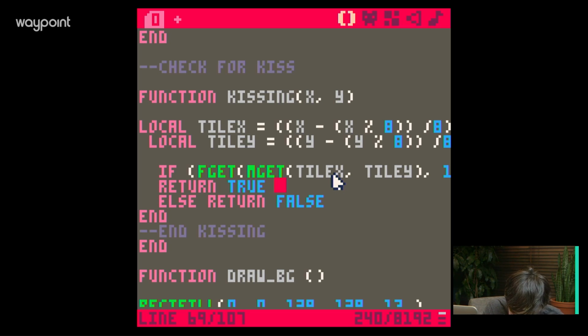So SFW? Safe for work? SFX, gotcha. SFX, so it's going to play 1, right? It's just going to play it? Oh, sorry, it's 0. It's SFX 0. It's sound 0. That should work. That should do it. So we might get a kiss.